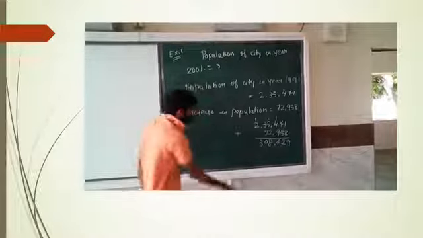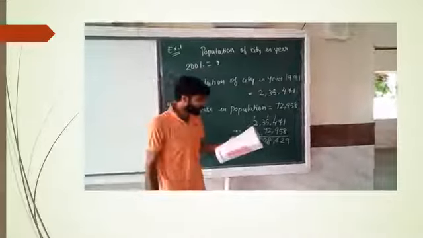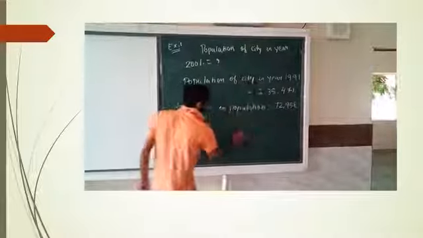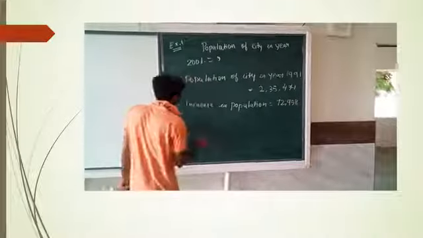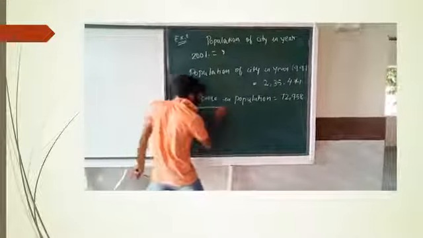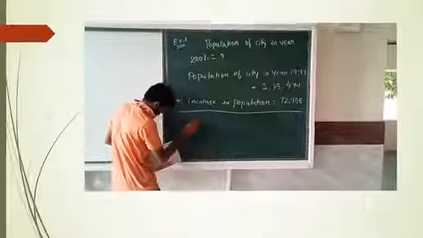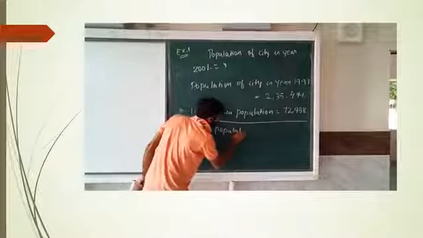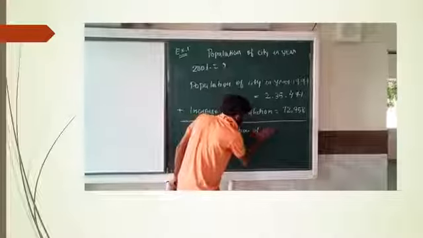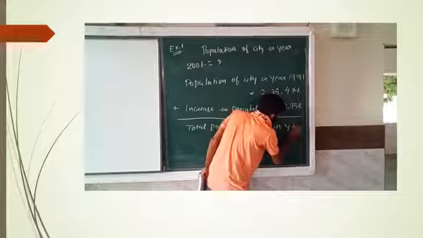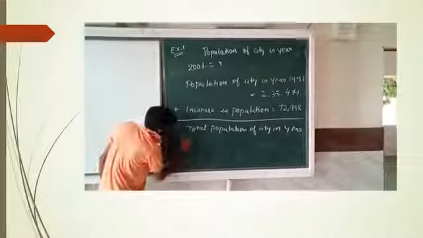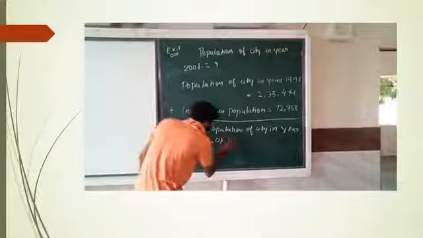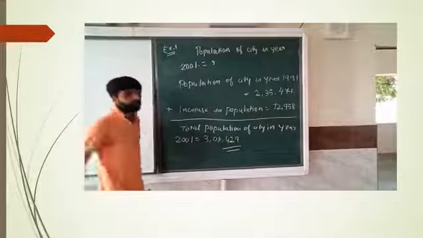So total population of city in year 2001 is equal to 3,08,429. This is our answer.